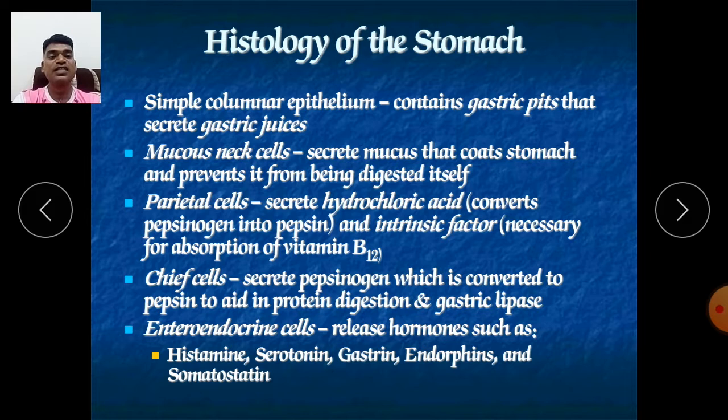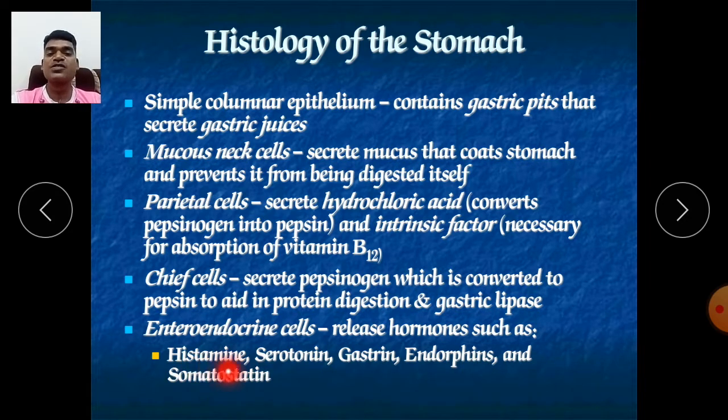It controls that. So it is the endocrine hormones which are secreted into our stomach. It's also secreted into our blood, and through blood it carries all over the body. These endocrine cells also secrete histamine, serotonin, gastrin, endorphins and somatostatin.